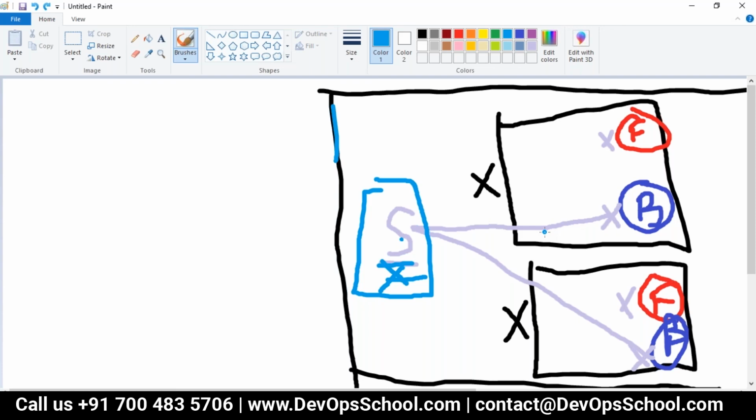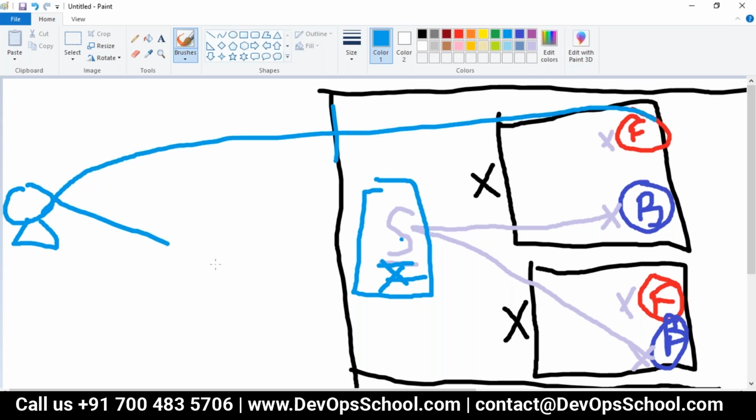So far, cluster IP. Now guys, there's a problem. I want to think simple. I am outside, my client is outside. They want to access one of the front end pods here. One of these, not two, not all, one at a time. So what do we do in this case?